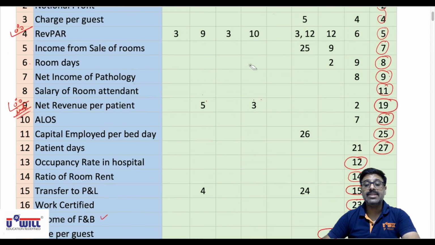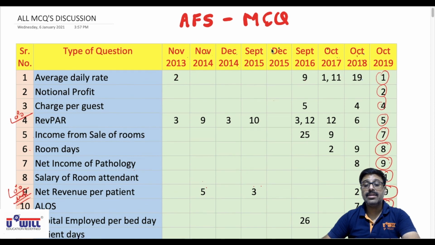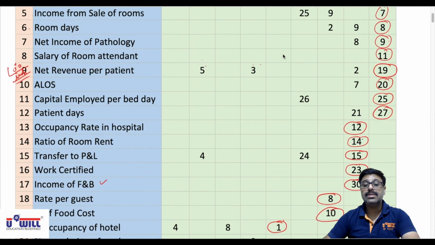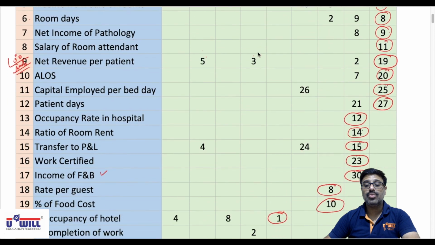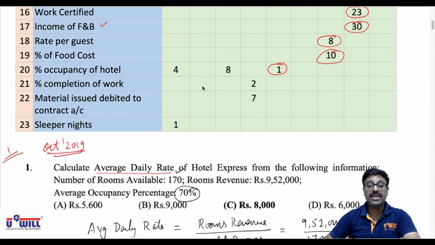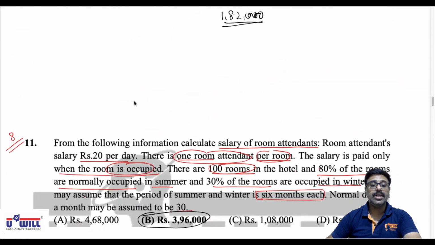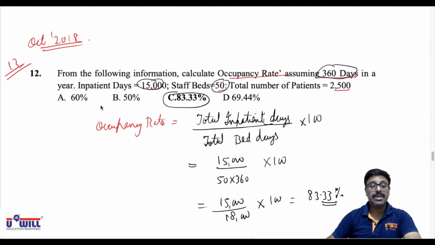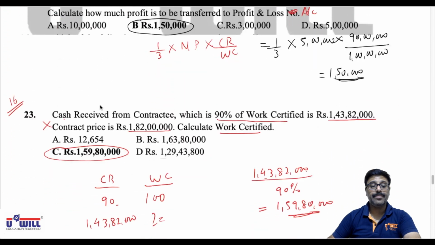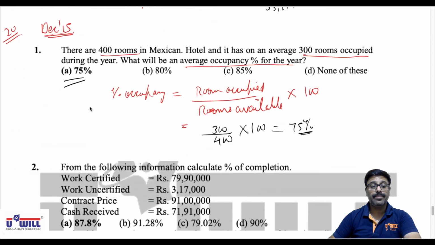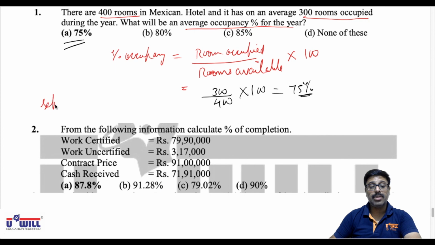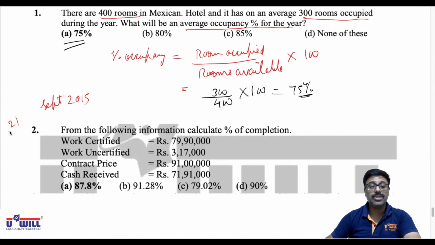Now I am taking up, straight away after this, September 2015's two questions. So the 21st variety is September 2015's question number 2, which is based on percentage completion of work. Okay, so take out September 2015, question number 2, that is the 21st variety of question.